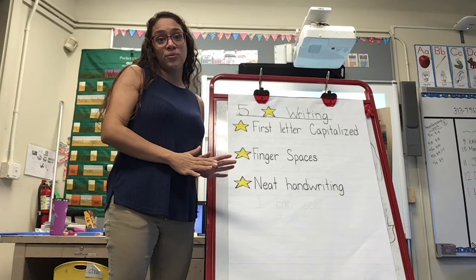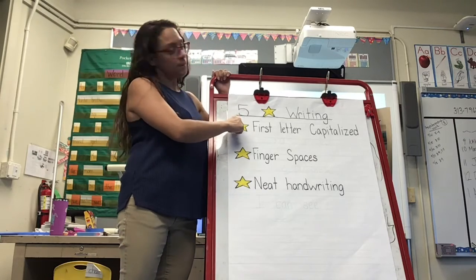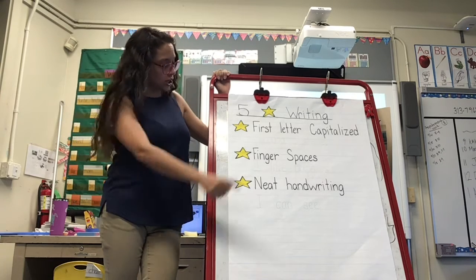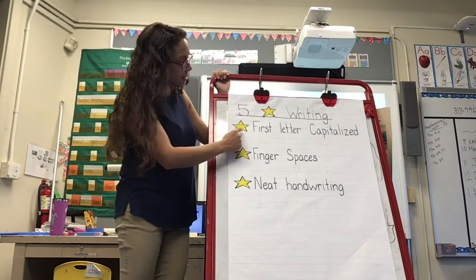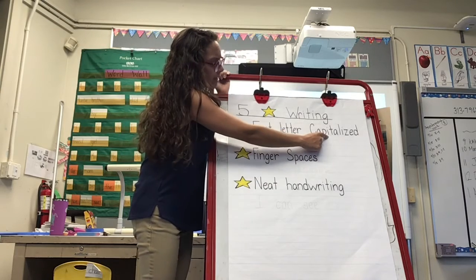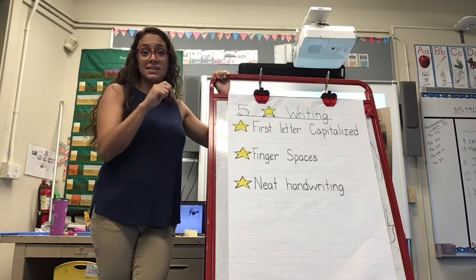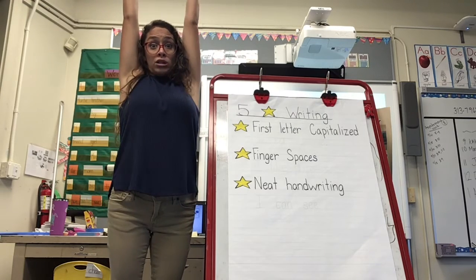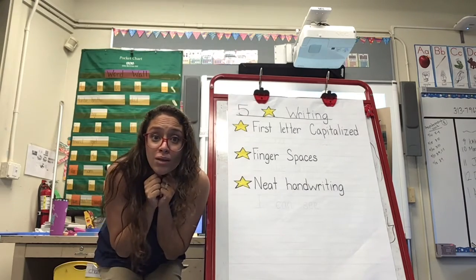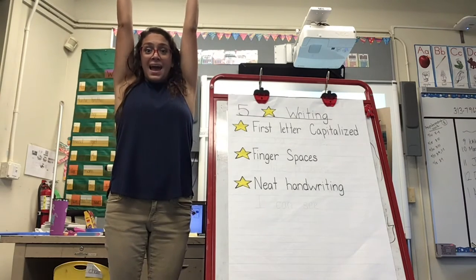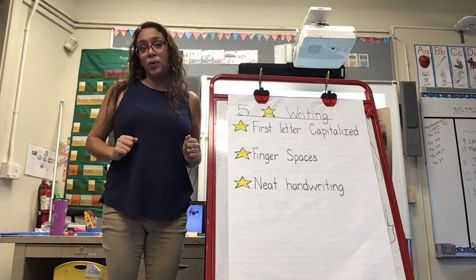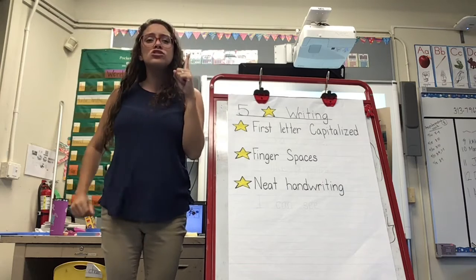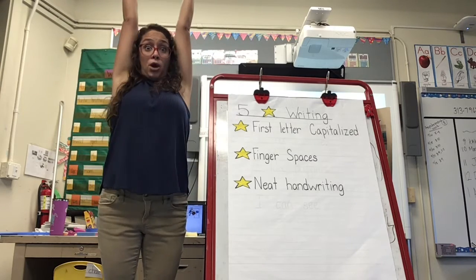Here is our 5-star writing chart. It says at the top, 5-star writing. So let's look at our first star. This is our first star. It says, first letter capitalized. That means when we write a sentence, the very first letter we write needs to be a tall letter. Not a short letter, not a small letter, a big one, okay? And I know Miss Davenport has been going over that with you, the small letters and the big ones, okay? So the first letter in our sentence needs to be a big one.